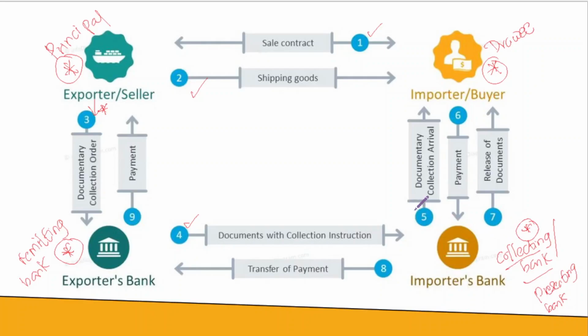So from the collecting bank, they take on the role of a presenting bank. Why? Now the documentary collection, or the documents under collection, is being handed over to the importer. So once the documents are received by the collecting bank, they will notify the drawee of the arrival of the documents. And at that notification point, they become the presenting bank. Why?